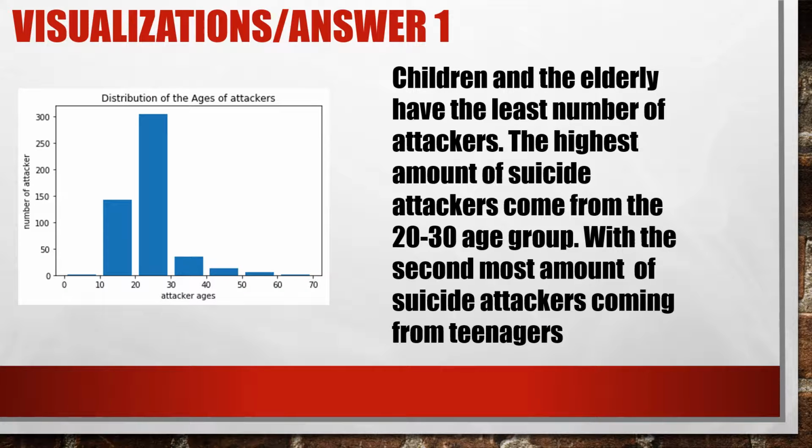Interestingly enough, when you look at this visualization that I made with my code, you can see that Hoffman was indeed correct. It seems like people between the ages of about 20 and 30 are the most likely to commit some type of suicide attack.